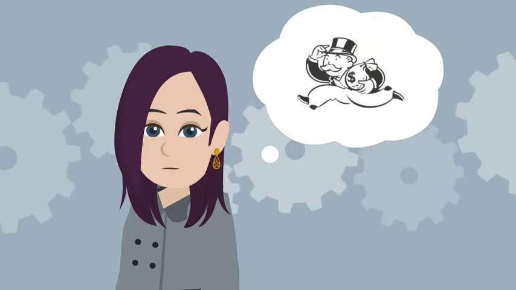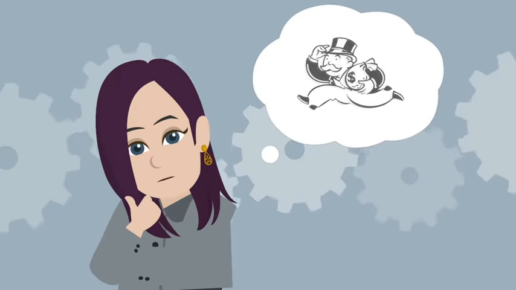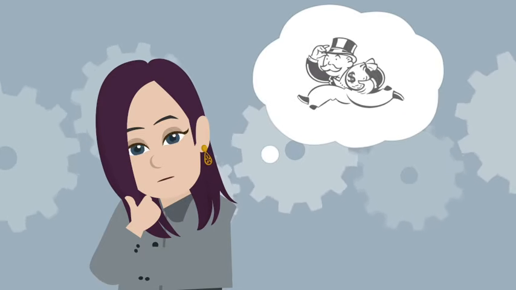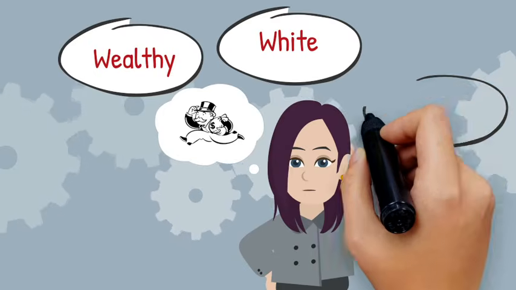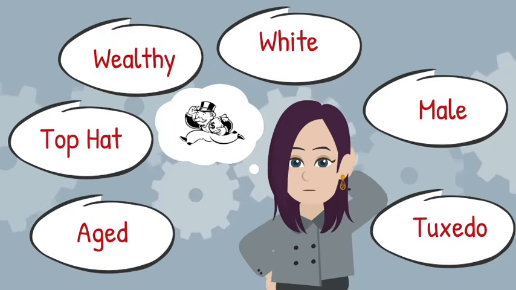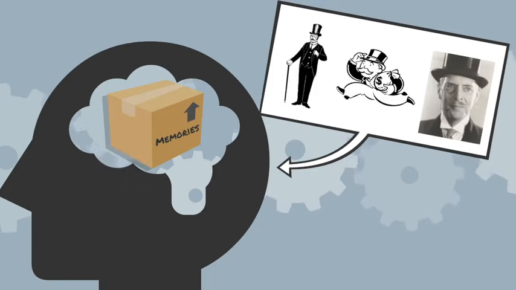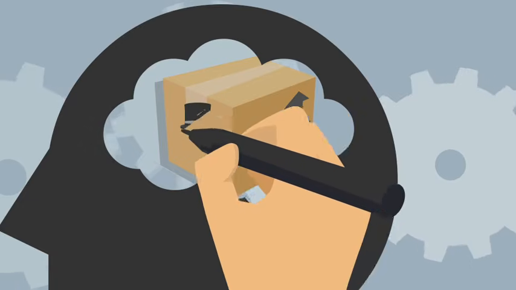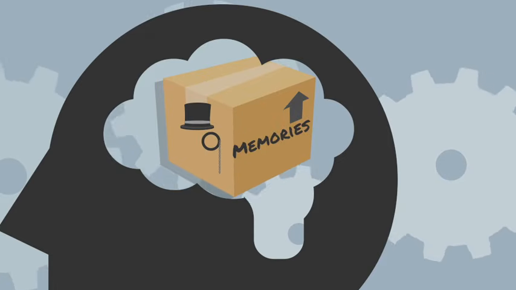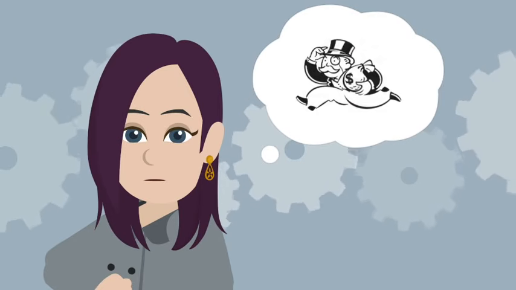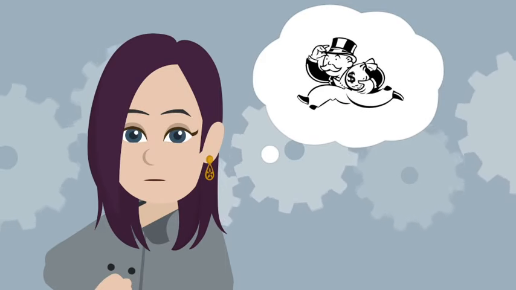Let's go back to our friend, Rich Uncle Pennybags. Implicit bias helps explain why so many people clearly and confidently remember him wearing a monocle when, in fact, he never wore one. The human brain takes the image of the wealthy, older white male wearing a top hat and tuxedo jacket and links or associates this image with other similarly depicted characters stored in its memory bank. If one or more of these similar memories includes a male wearing a monocle, that impression can falsely attach to the memory of Rich Uncle Pennybags, creating the image in the mind of him with a monocle, even if he doesn't have one in reality.